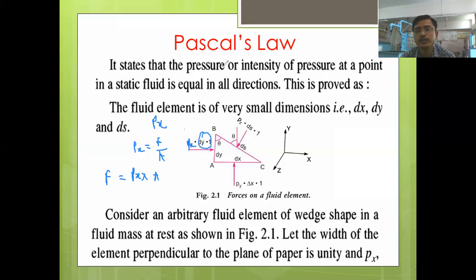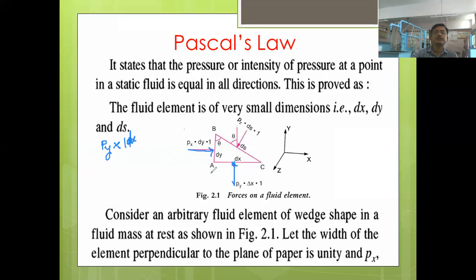So here we can write pressure force is equal to Px into dy into 1. This is the pressure force acting in this horizontal direction. Now what is the pressure force acting in this vertical direction on this side? Here again the same principle we have to apply. What is the pressure intensity acting in upward direction, which is represented by letter Py, and then the cross section area, that will be dx, into width, that is unity.